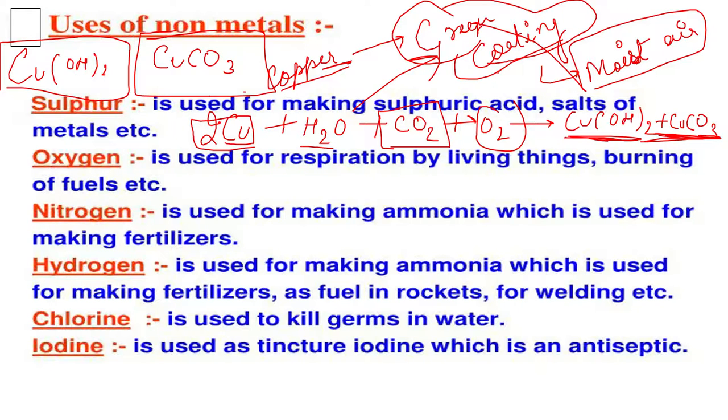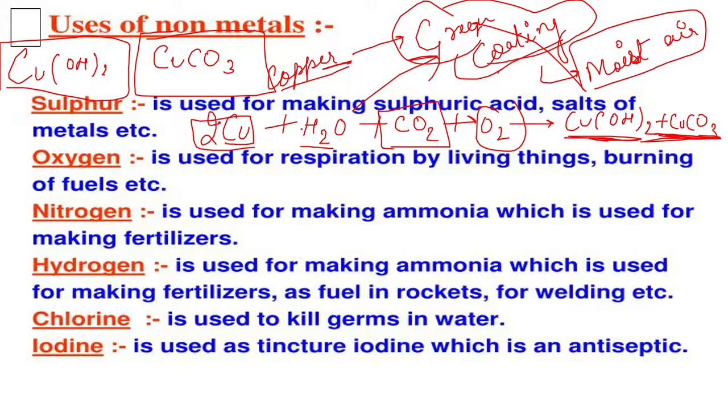Now, uses of non-metals. Sulfur is used for making sulfuric acid and even the salts of metals. If we talk about oxygen, oxygen is used by us for living. Human beings need oxygen for respiration, for the breathing process. Even the animals need it. Even plants, everyone needs it.